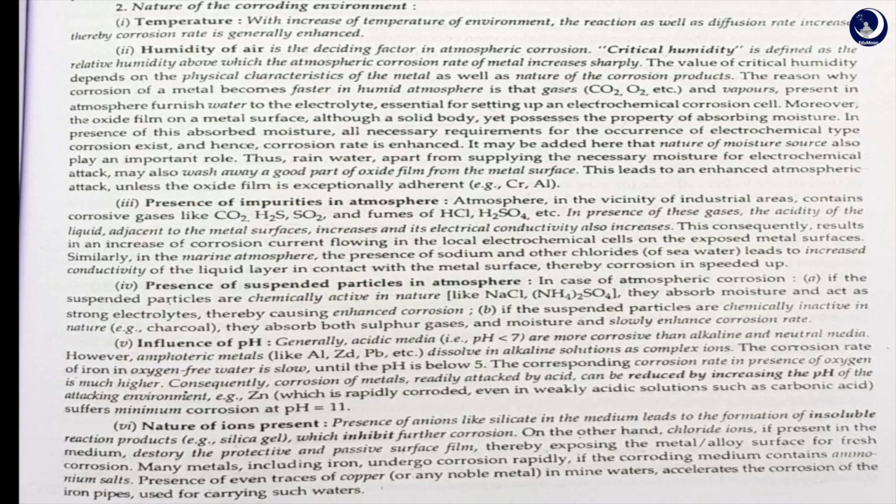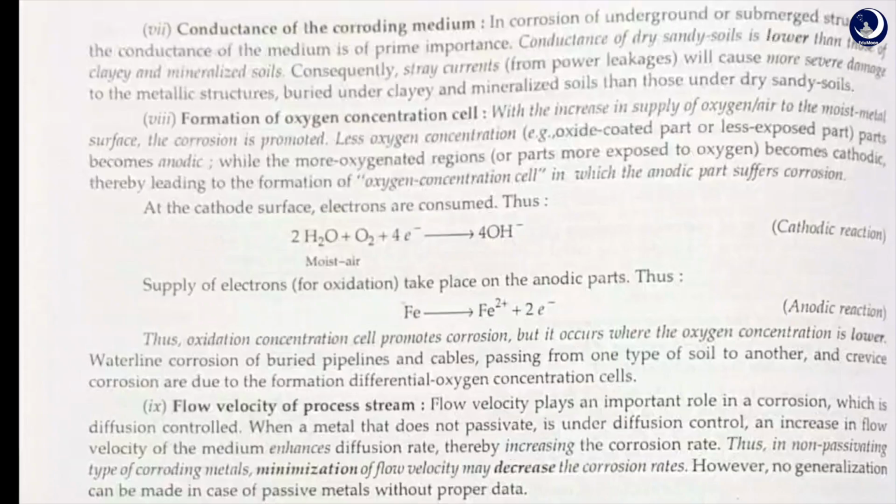Influence of pH: mainly acidic media is more corrosive than alkaline and neutral media. Nature of ions: if more acidic ions are present, the rate of corrosion is faster, and some of the basic or neutral ions will show passivity in the corrosion rate. Conductance of corroding medium: if the medium is highly conductive, the metal gets corroded easily.